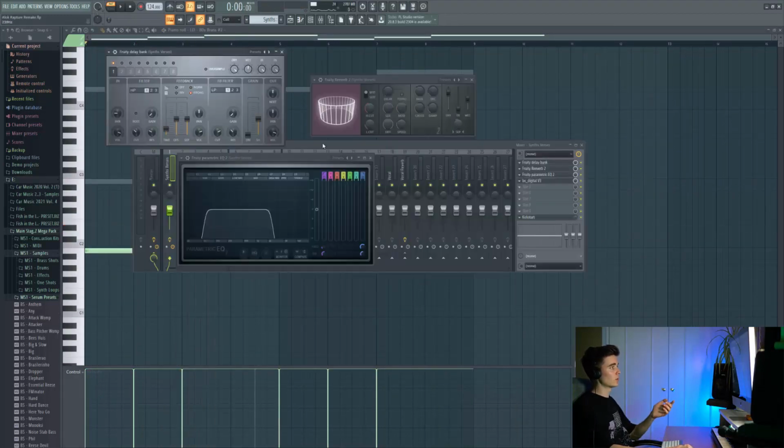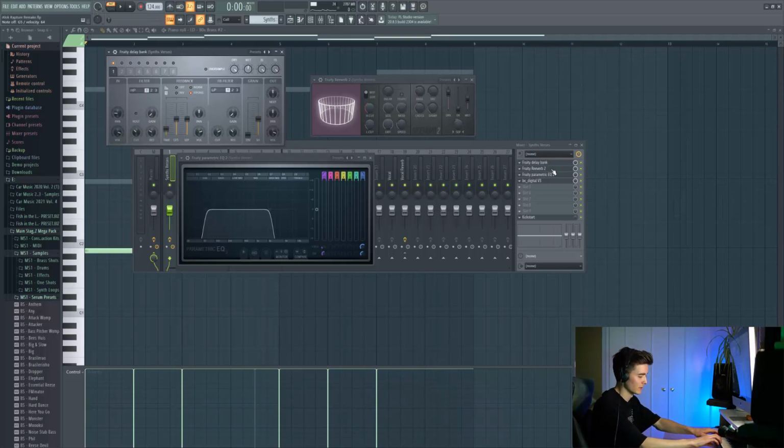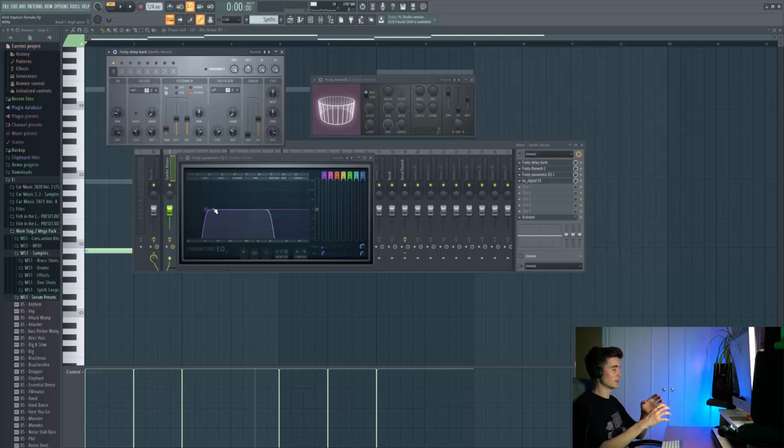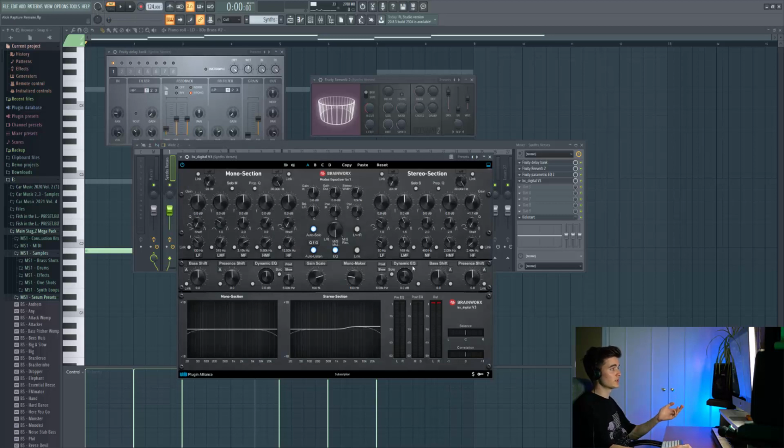So let's take a quick look at what we're doing on the processing. We've got a little bit of Delay Bank, which is a really good stock plugin you can get in FL. And by putting the delay before the reverb, you get a really nice natural sounding delay reverb combo thing. And then here as well, we've got some EQ, which is just shaping the sound a little bit more. I just felt like there wasn't really a lot of top end in the sound. And we're going to automate this as well, so you get more of like an opening of the synth, so it just progresses the track a bit more. And then we've got the BX Digital, which is just doing what we always do, making everything below 100 mono and then a bit of width as well.